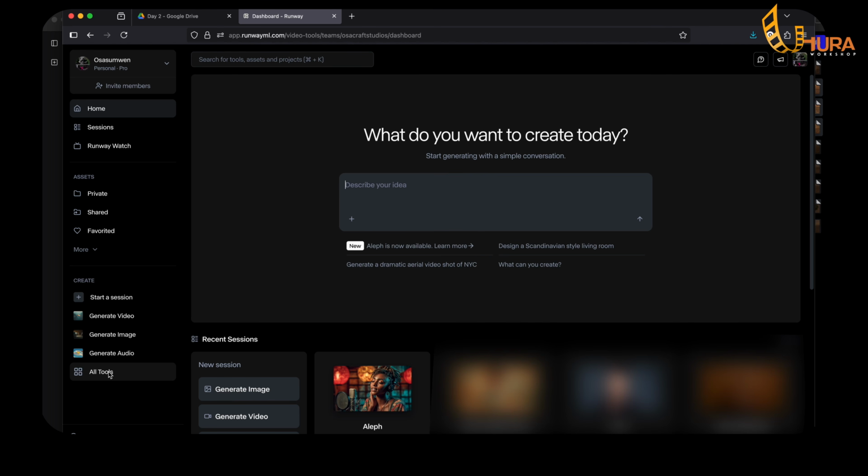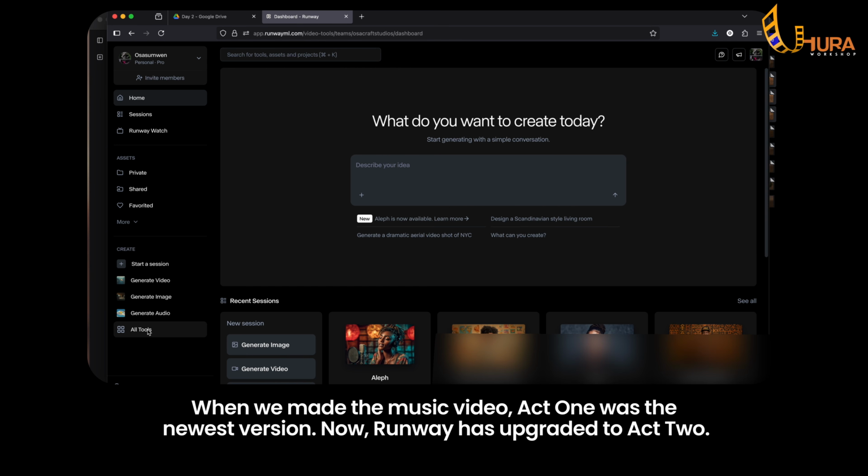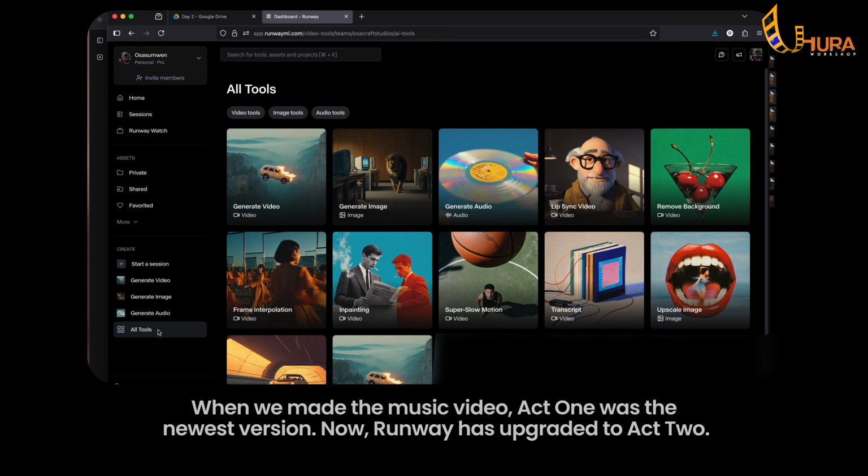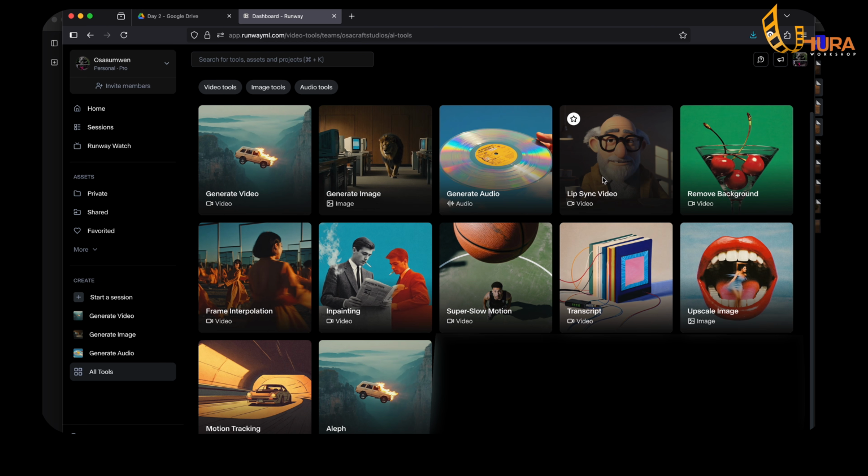So if you want to lip sync with Runway, you have two options. Either you use Act One or you use their lip sync function. So if you go back to all tools, you see we have lip sync video. I tried using this for the music video, but the output was not great. And not even for the music video, I've tried using it for other projects. The emotion is not real. So that's why I just don't use this. So if you try this and it works for you, just kudos to you.